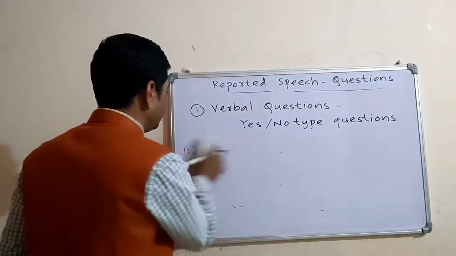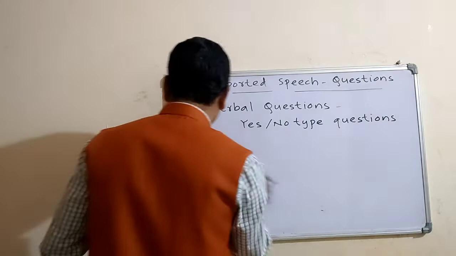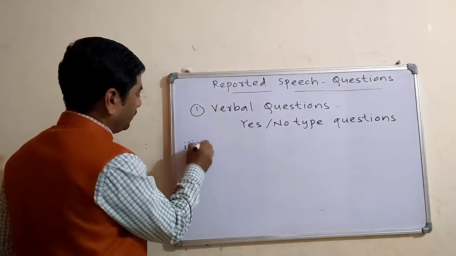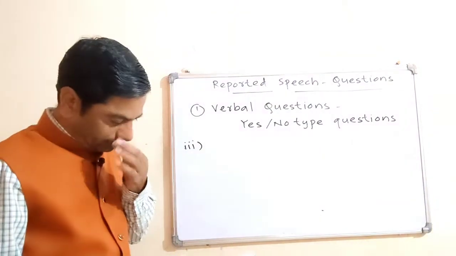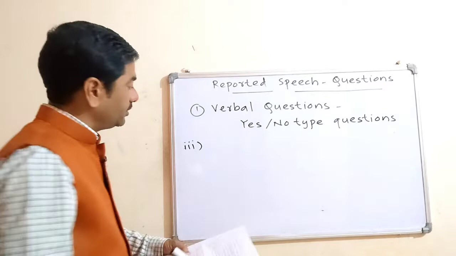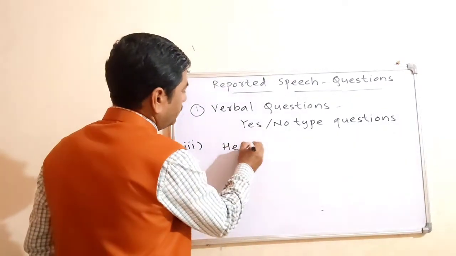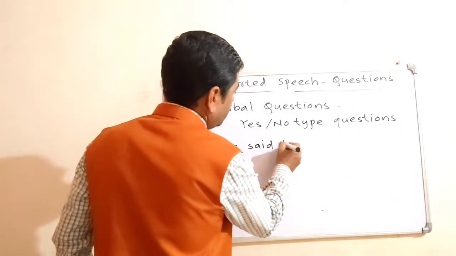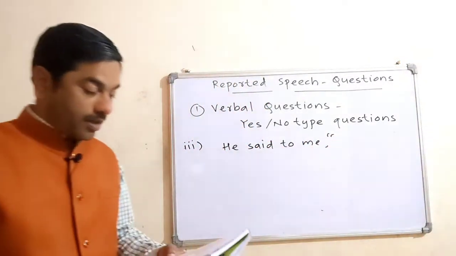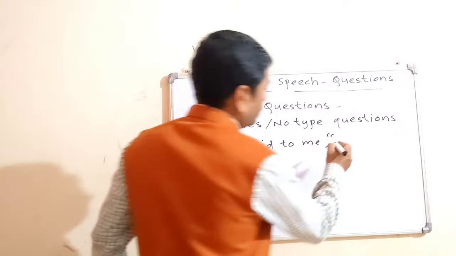Let us study a few more sentences. He said, "Can you play badminton?" You can use here, he said to me, okay. He said to me, "Can you play badminton?"